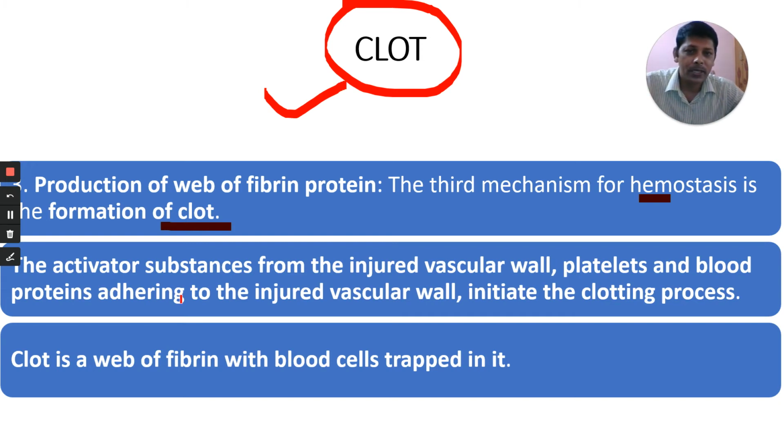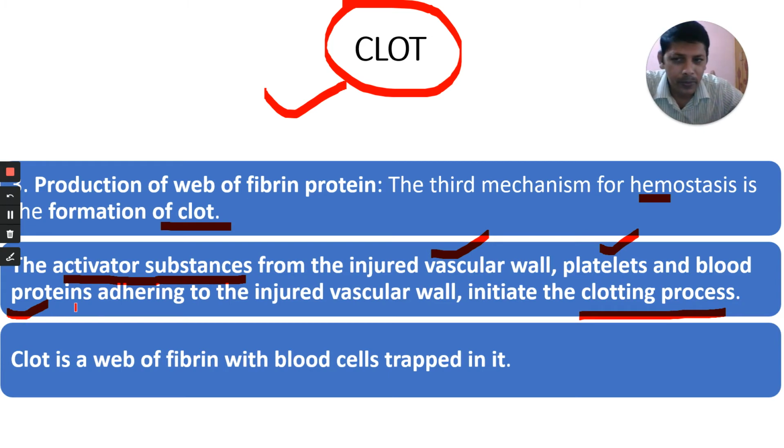The activator substances from the injured vascular wall, platelets, and blood proteins adhering to the injured vascular wall initiate the clotting process. Who is initiating the clotting process here? Three substances: the activator substances from the injured vascular wall, platelets, and blood proteins, albumin, fibrinogen, prothrombin. These are the proteins, and these all adhering to the injured vascular wall start the clotting process.